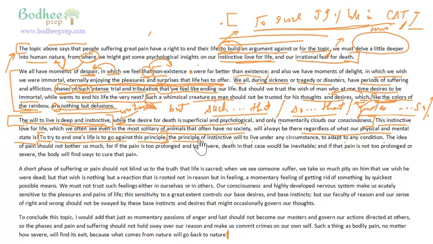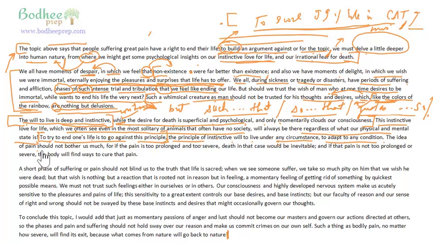So a resumptive modifier is a very, very beautiful way of taking your idea ahead and emphasizing that idea. It's not just taking the idea ahead, but also emphasizing the idea. To try to end one's life is to go against this principle. What is this principle? The principle of instinctive will to live under any circumstance, to adapt to any condition.